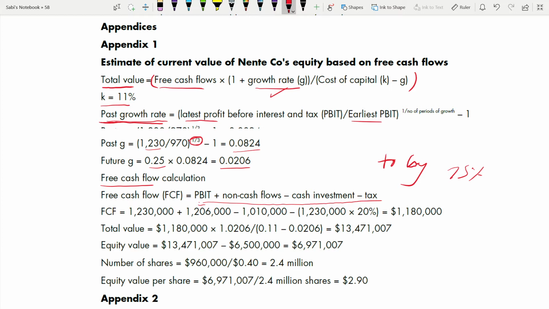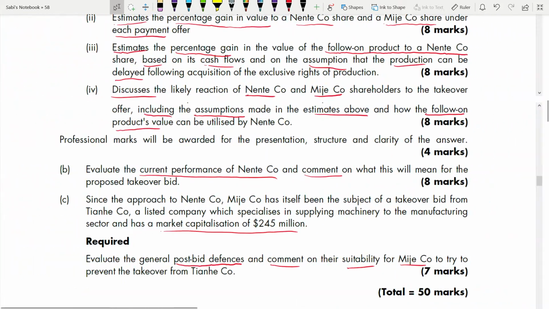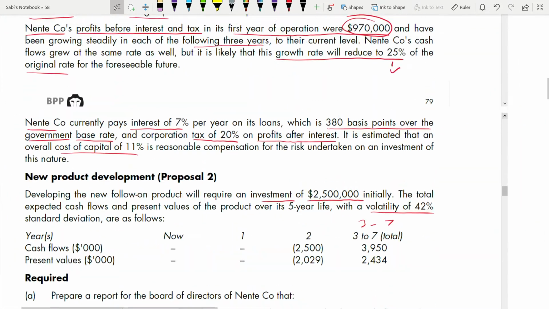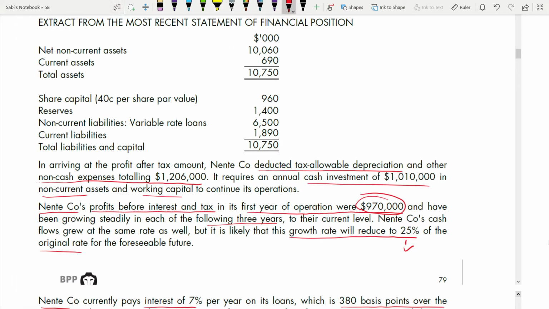What is your profit before interest and tax? It is this from your income statement. Then you have to add your non-cash flows. When you are adding your non-cash flows, 1206, here you have to be a little careful. They have told the tax allowable depreciation, they have deducted which, and non-cash expenses totaling 1206. So this needs to be added back.